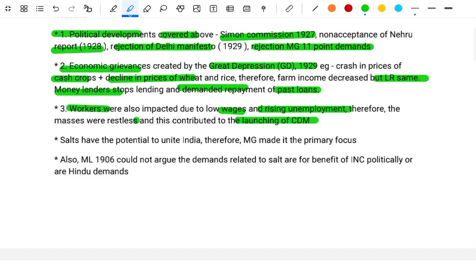Salt had the potential to unite all in India. Therefore, MG made it the primary focus. Also, the ML, Muslim League 1906, could not argue that the demands related to salt were benefiting the INC politically or were Hindu demands.